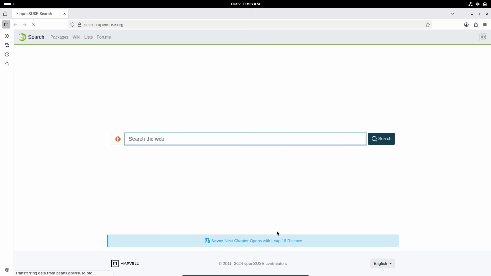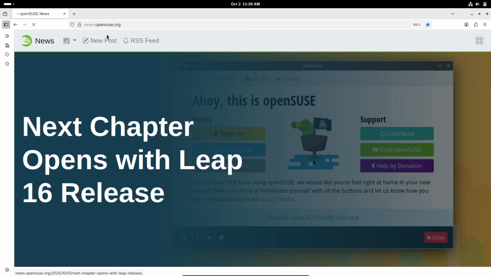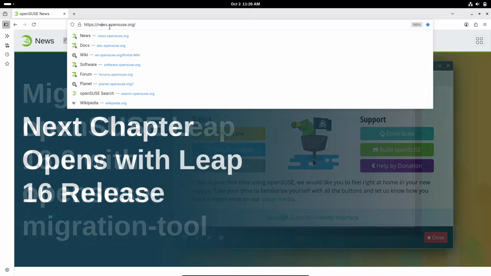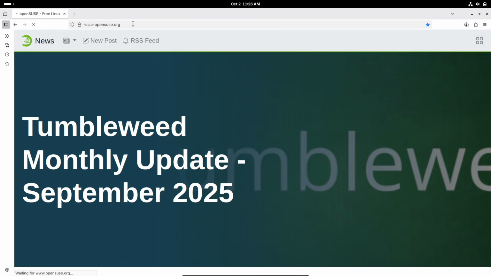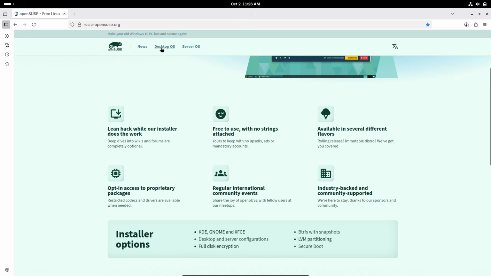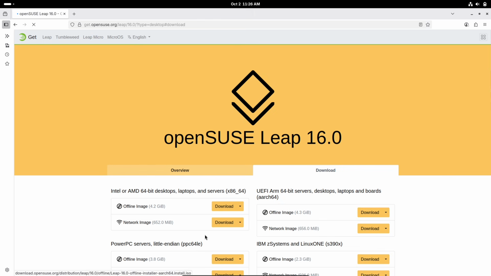Be sure to check the known bugs on the project's wiki and leave feedback via their survey if you run into anything. In summary, openSUSE Leap 16.0 is a robust, forward-looking release that strengthens its position as a go-to for stable Linux computing. Whether you are building apps, managing servers, or just want a reliable daily driver, it delivers.